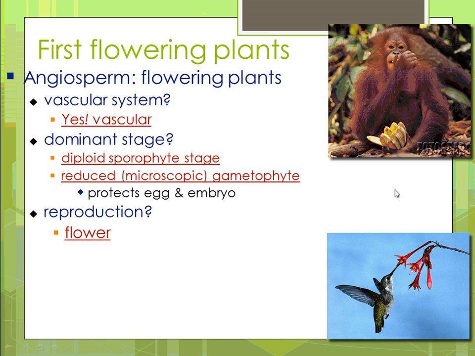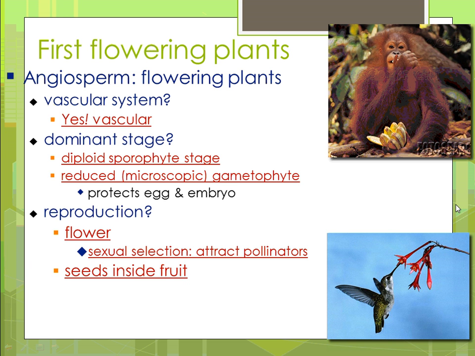Reproduction, remember that reproductive organ is the flower. We'll talk more a little bit about that in a second. But these flowers, when you look at flowers, you think of something pretty, and that's due to sexual selection. It's to attract pollinators, and a lot of times these flowers will have nectars, and that pollinators are going to help fusing the egg and the sperm.